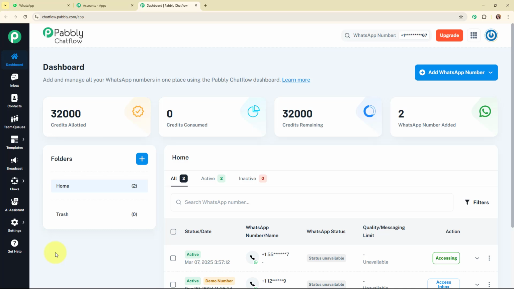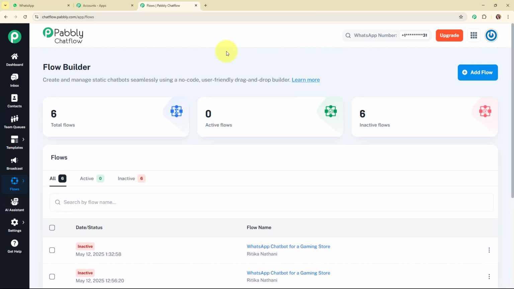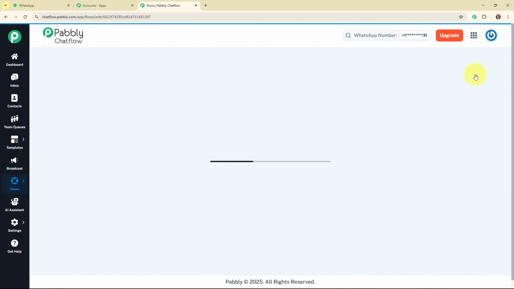Now we are going to create a new WhatsApp chatbot for our business, and for that we are going to use a feature of Pabbly Chat Flow that is Flows. In this flow builder, you can see all the existing flows that I've already created using Pabbly Chat Flow. We are going to create a new flow by clicking on the Add Flow button given on the top right corner.